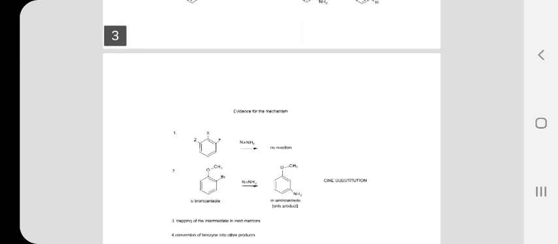Since both the ortho positions are blocked with Z, a non-leaving group, there is no availability of a proton H plus. As a result, when it is treated with soda amide or lithium amide, there is no reaction. So, the absence of a reaction or absence of any product with the compounds of the first type is a clear evidence that the mechanism is operating through an elimination addition mechanism.